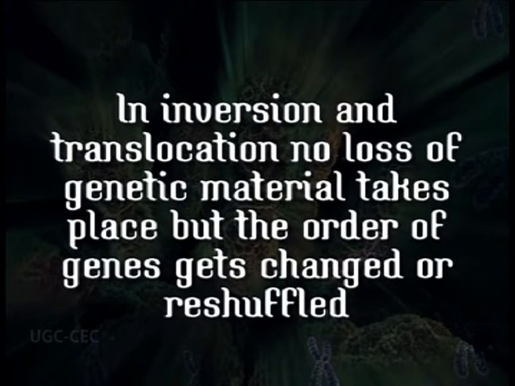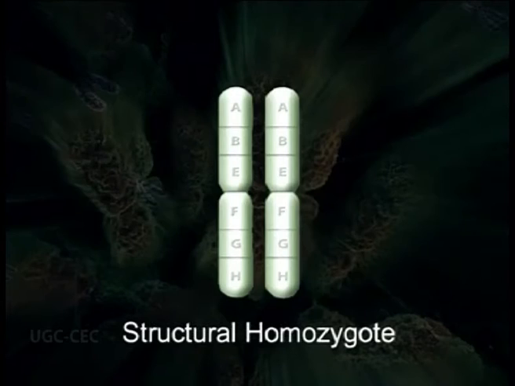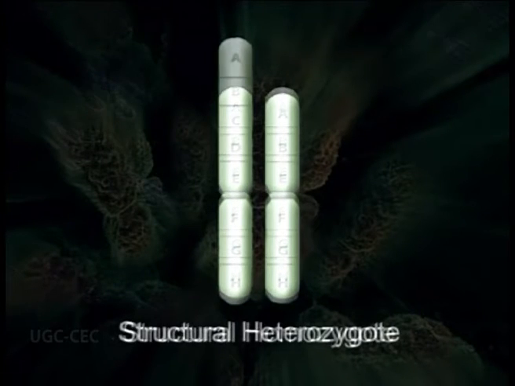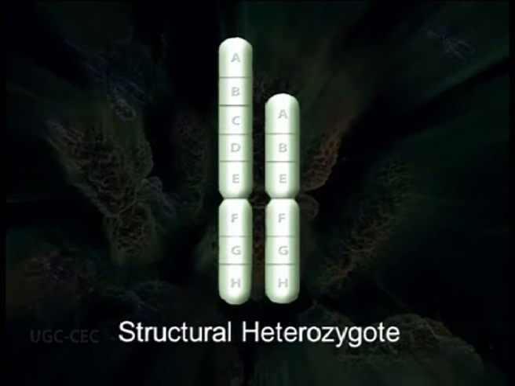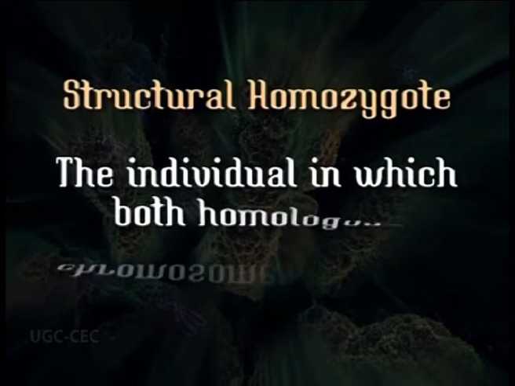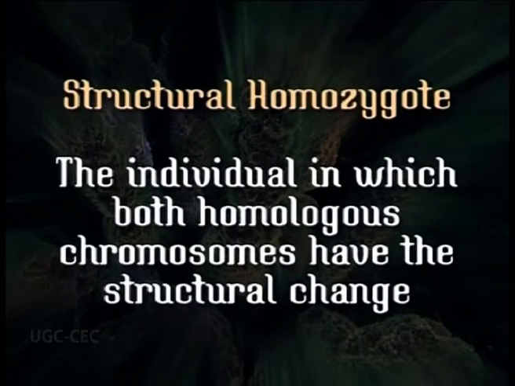The genes are reshuffled. Now, structural homozygote and structural heterozygote. Structural homozygote we call that individual in which both the homologous chromosomes of a homologous pair have the structural change, whether it is a deletion or duplication or translocation or inversion.